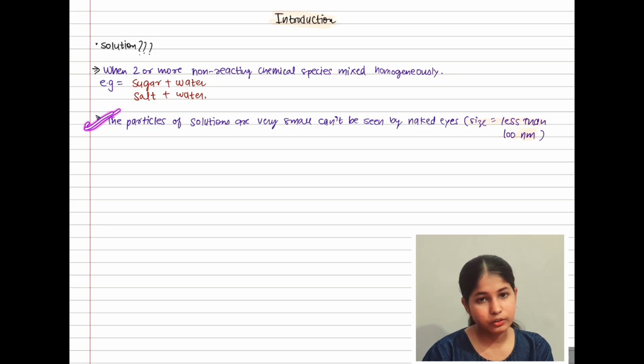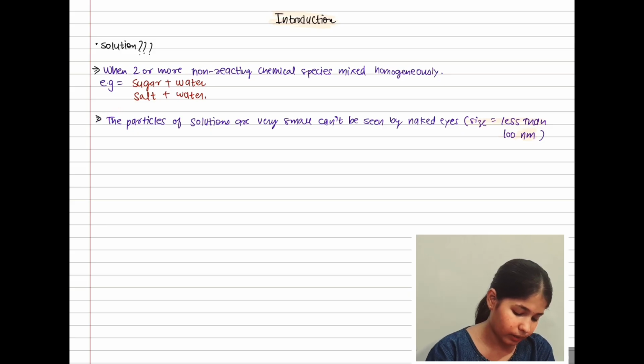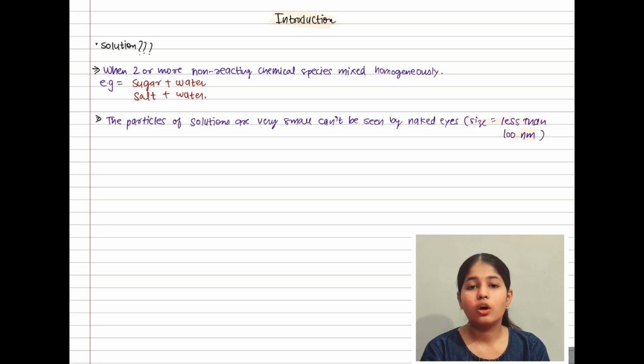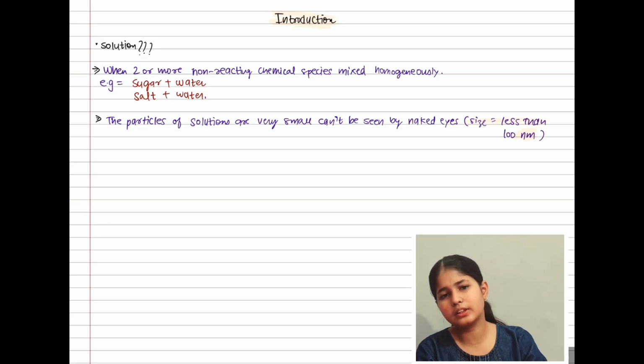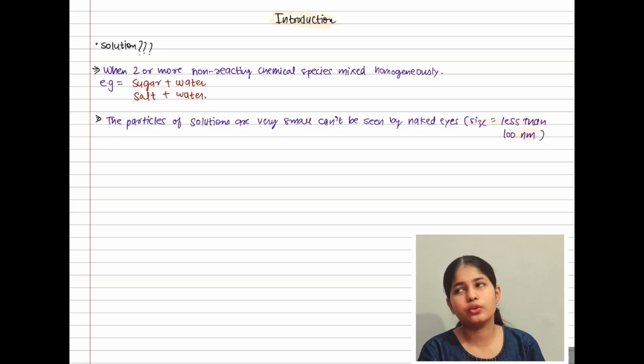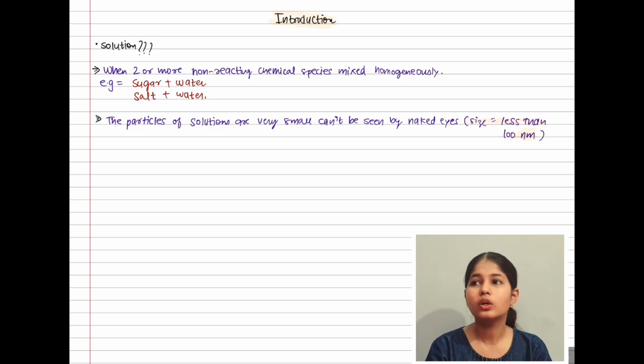This is what a solution is, and it is an extra point about the solution. Simply you can observe, if you mix salt plus water, you have to think in this chapter. However, you don't have to imagine too much at a very high level. Simply you have to relate it with your daily life.